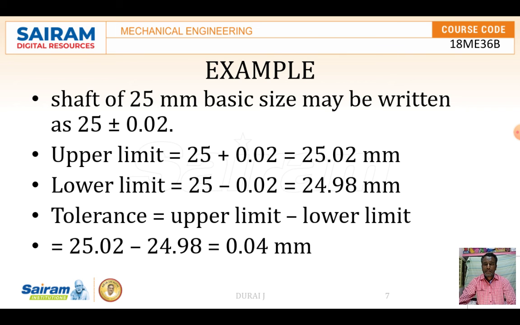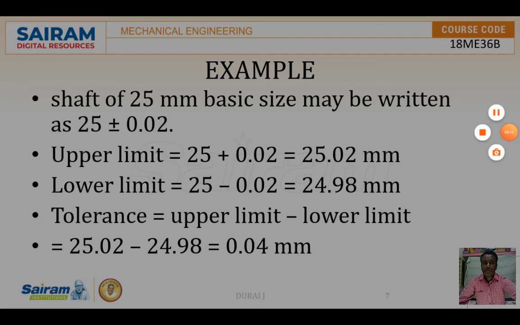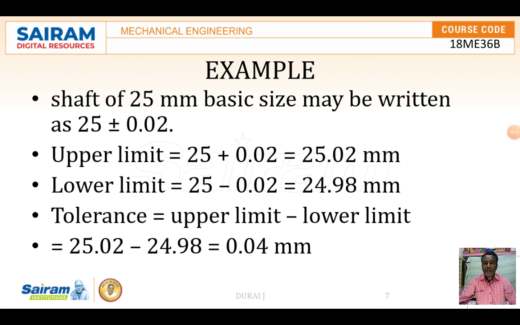Normally we are going to study in this subject the hole system as well as the shaft system. Hole and shaft should be a pair, and how exactly this is done we are going to discuss in the coming module.